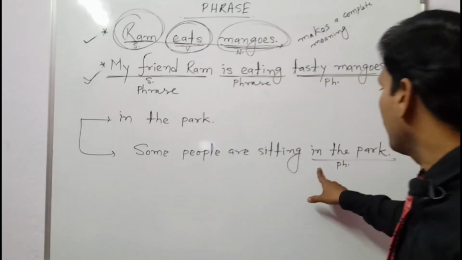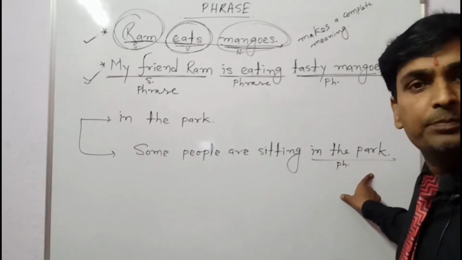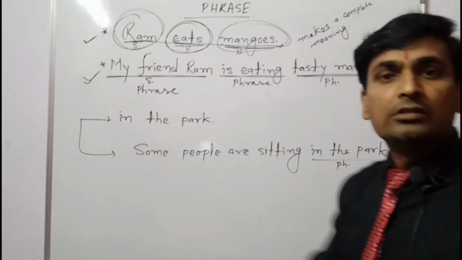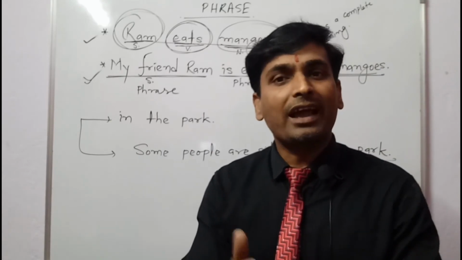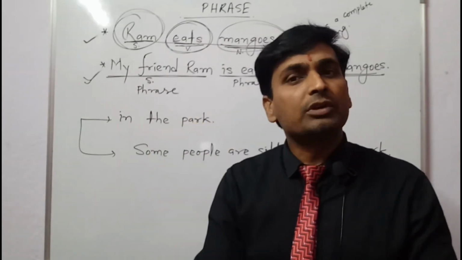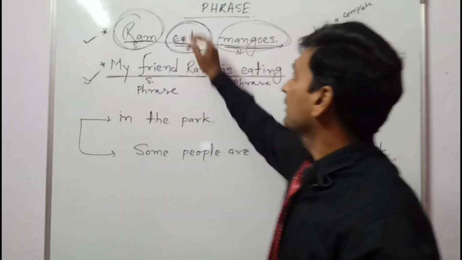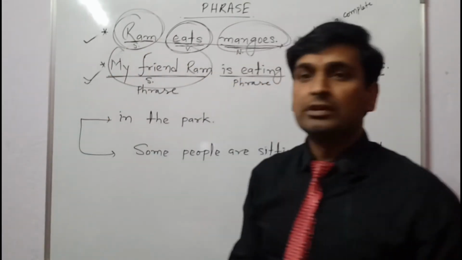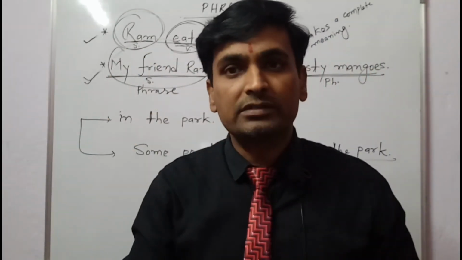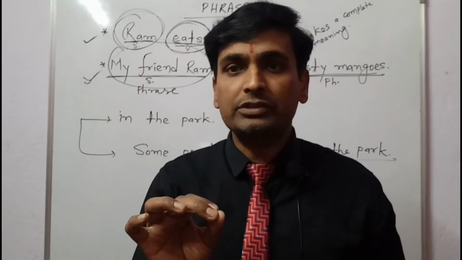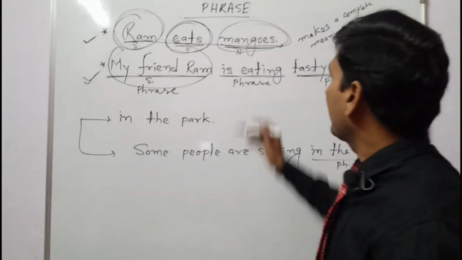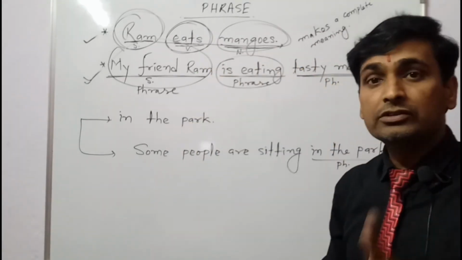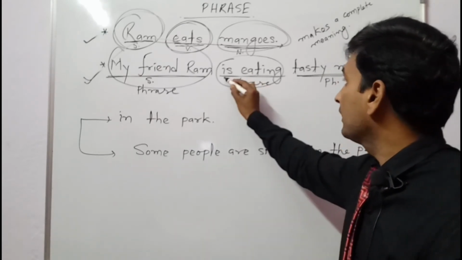So as here I have done in the park, that is a prepositional phrase. The group of words which will act as a noun will be called a noun phrase. As here, my friend Ram, it is a noun phrase. Is it clear, students? Like that, here I have done is and eating. There is not a single verb. Here I have done 2 verbs.